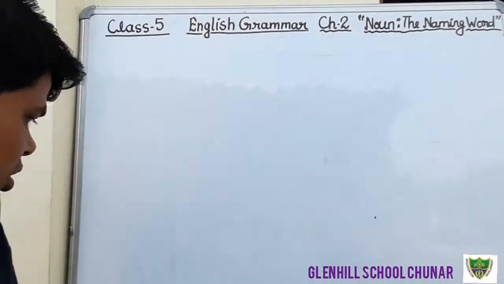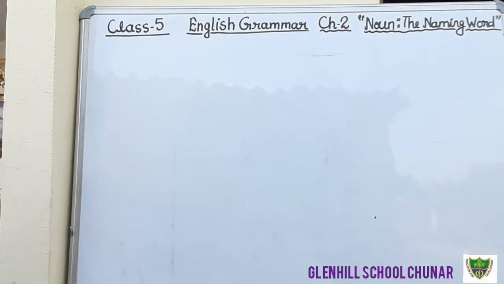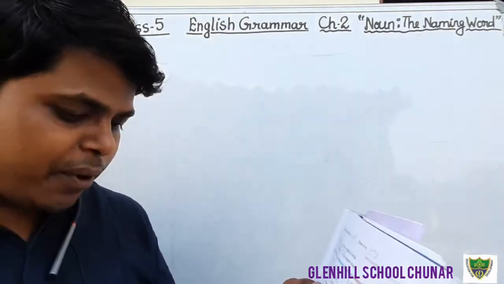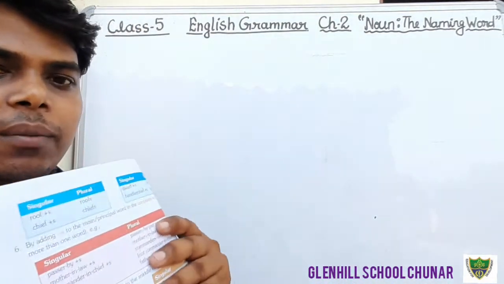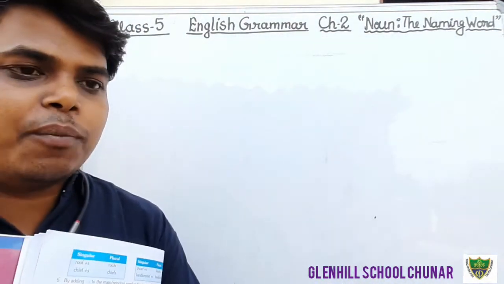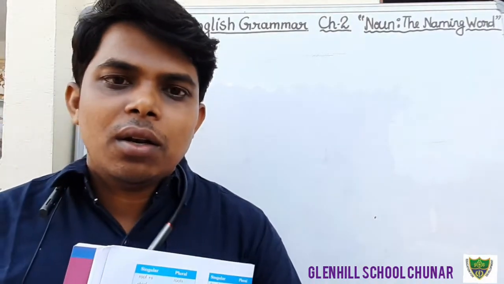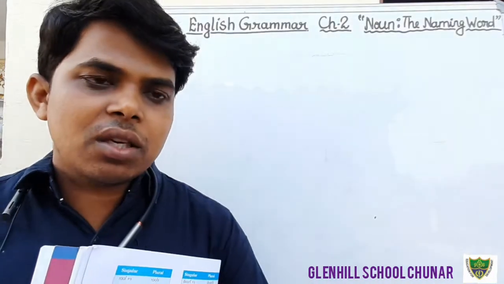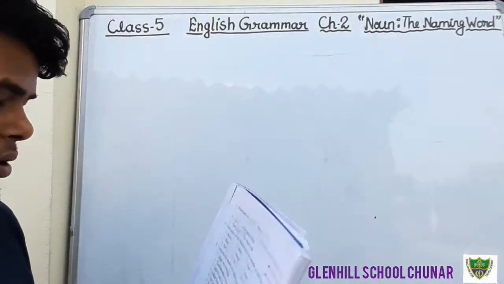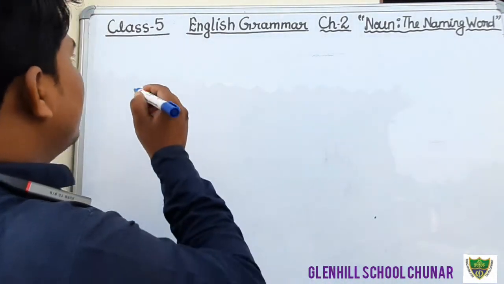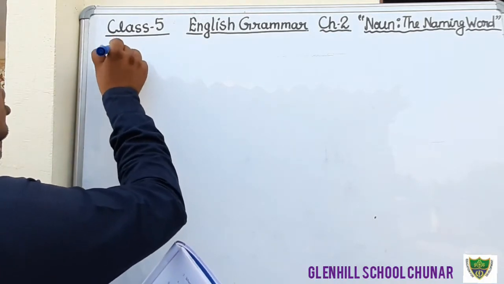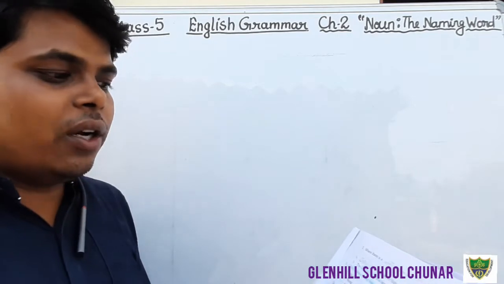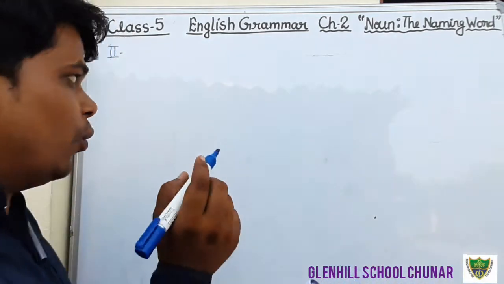Okay students, so today we will discuss the exercise number 2. Just open the book, page number 11. Everyone just open the book and take out the pencil, because we will do the second exercise given at the page number 11. Okay students, in the second question it is written, write which of the following nouns are countable and uncountable.